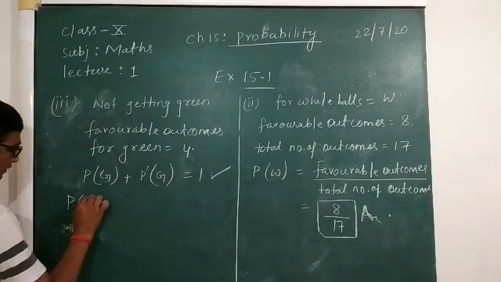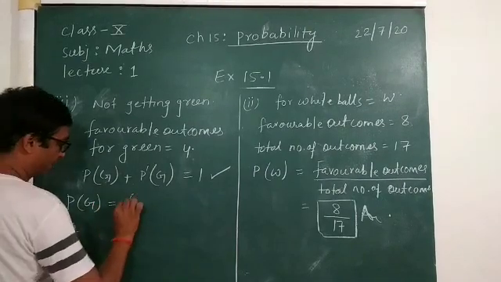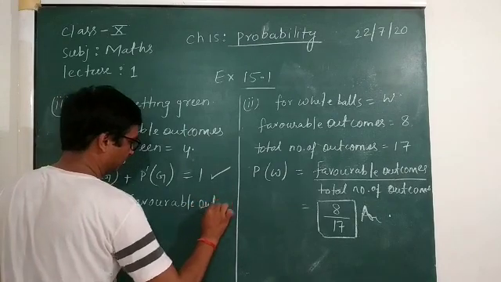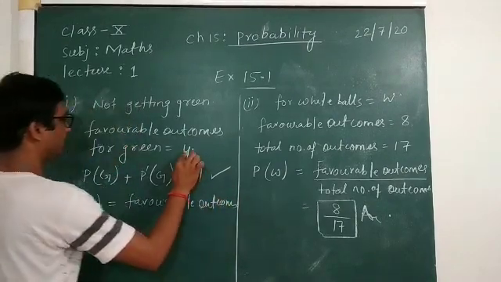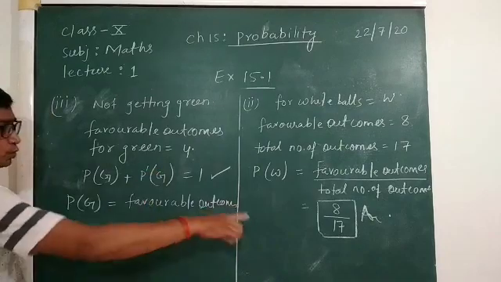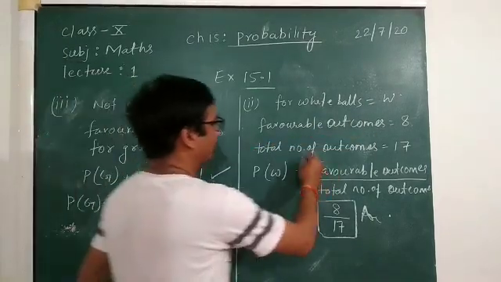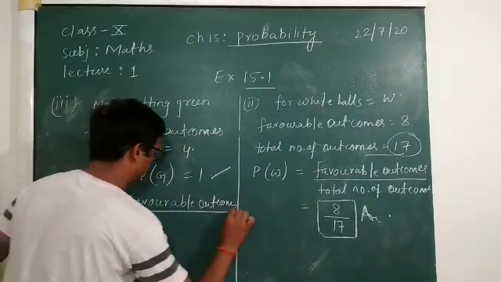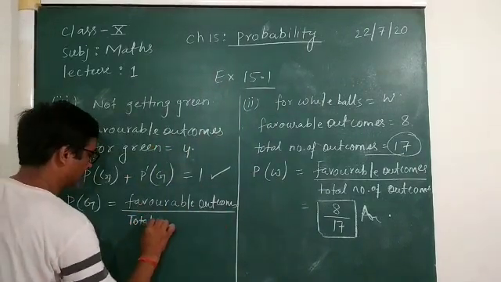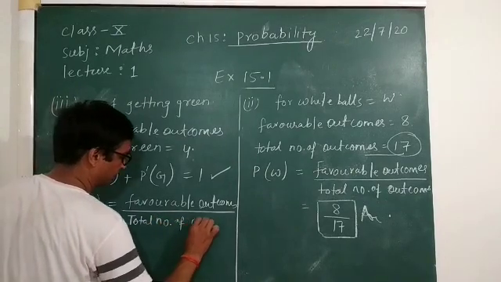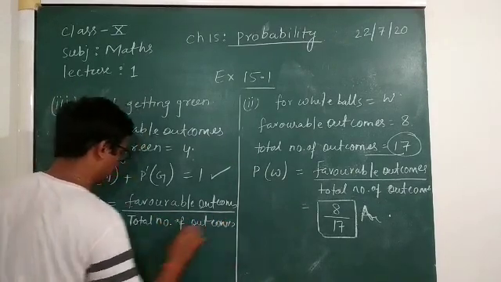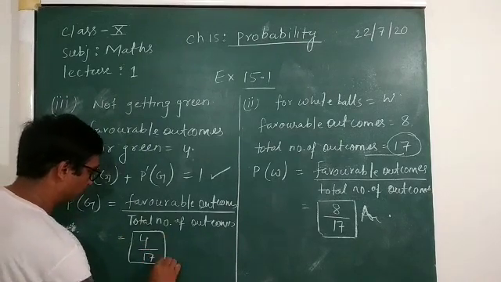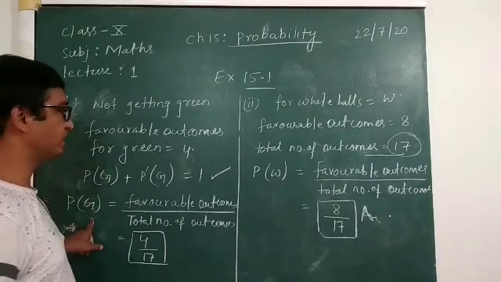So probability of green is equal to favorable outcomes, here for green it is 4, and total number of outcomes is 17. So 4 upon 17. So this is the probability of green.